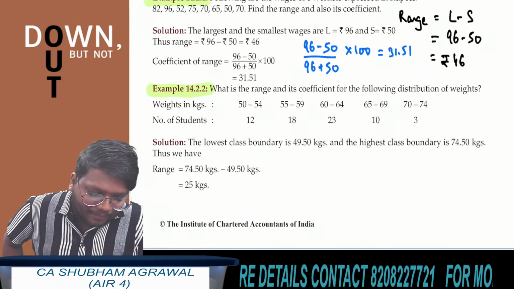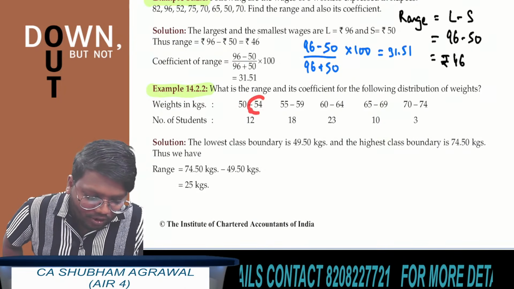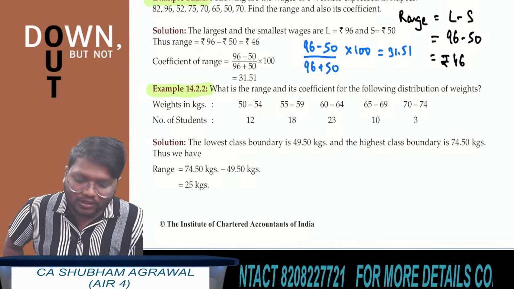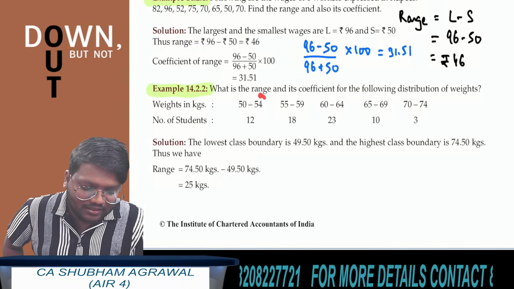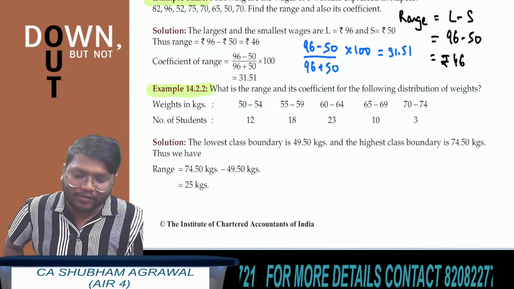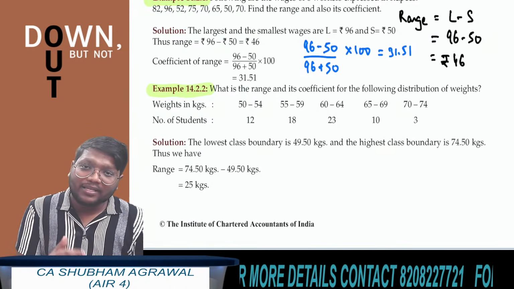Here you can see that the first class interval is what? 50 to 54. So here it is ending on 54. And the second class interval is starting from what? 55. Okay, so there is a gap. The first class interval is ending on 54, and the second class interval is not starting from 54. It is starting from 55. So the data is what? Non-continuous. So if the data is non-continuous, first you have to make the data continuous.